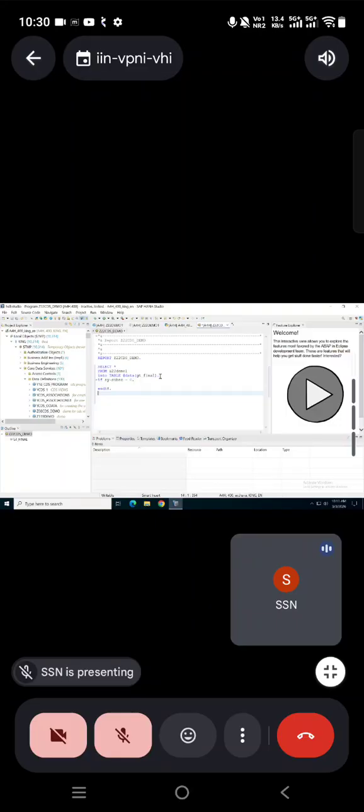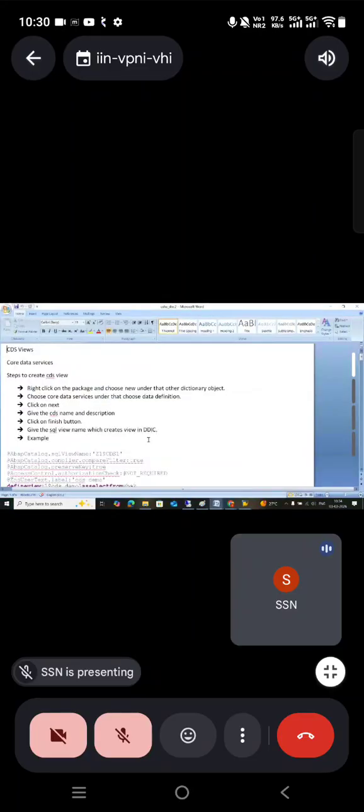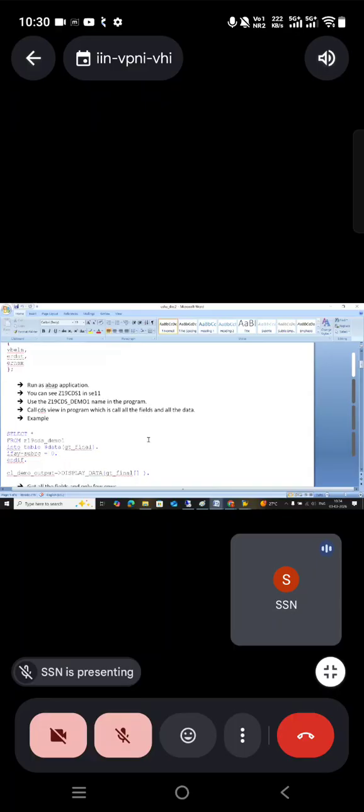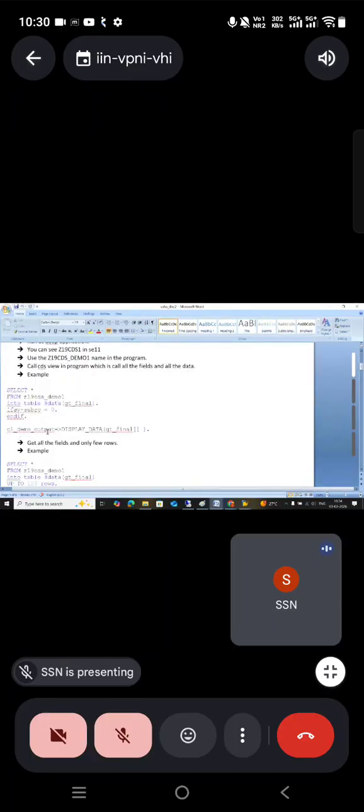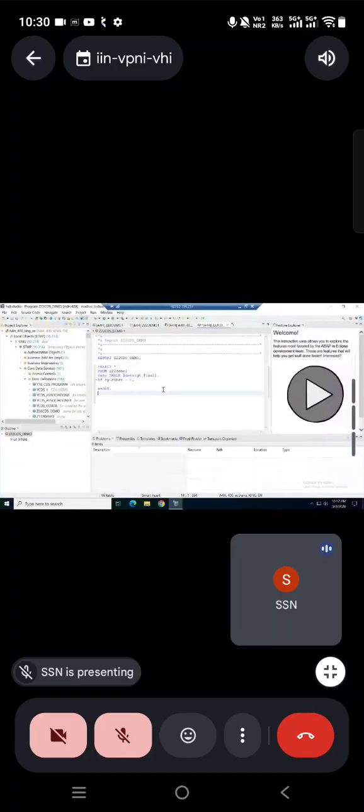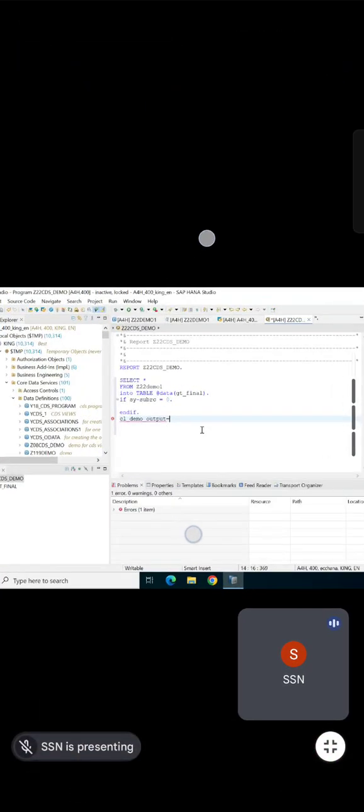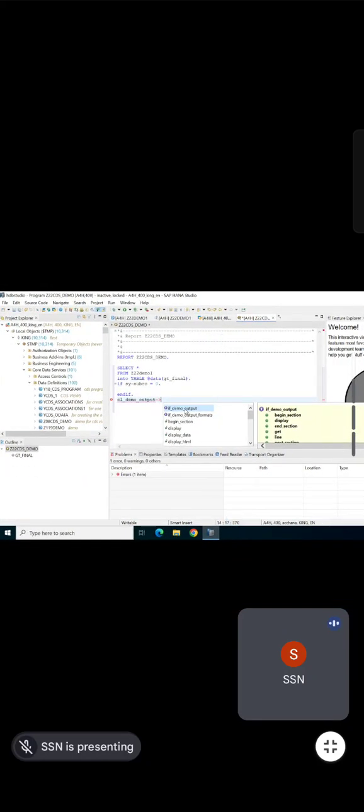Once I got the data, if I want to display it, how to display? We have REUSE_ALV_GRID_DISPLAY, we have the class CL_GUI_ALV_GRID that you can use, or we have one more display. Here, for demo purposes, we have a simple class and method for displaying: CL_DEMO_OUTPUT, and DISPLAY_DATA is the method. Use the pattern button and call it.